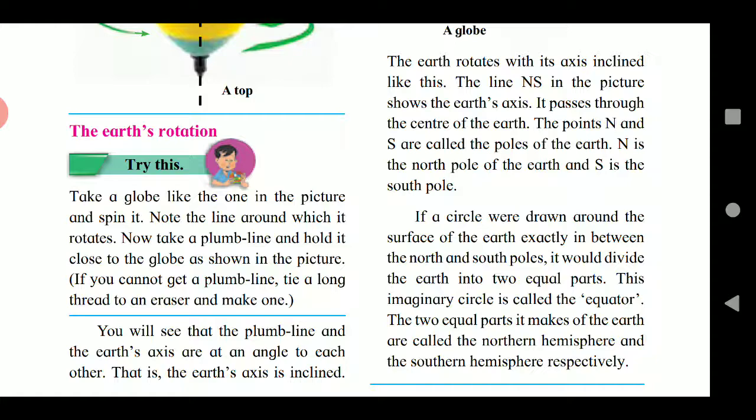This imaginary circle is called the equator. The two equal parts it makes of the earth are called the northern hemisphere and the southern hemisphere respectively.